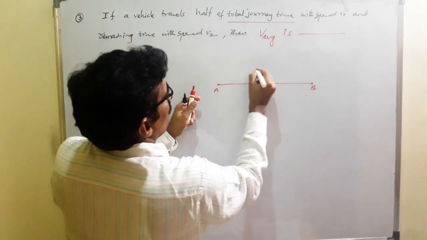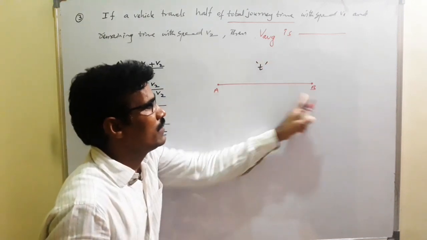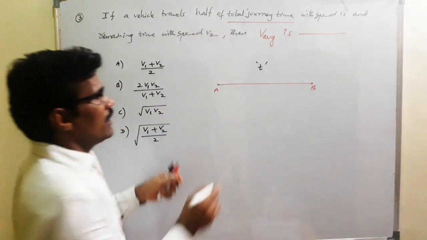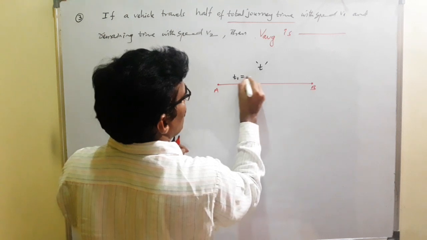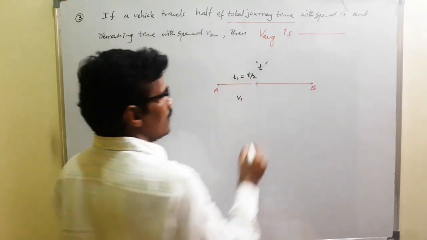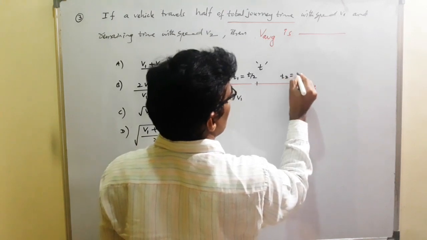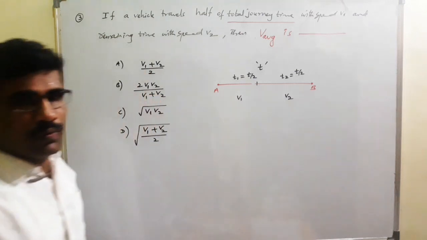Suppose the A to B journey time is t. In the half time, t1 is equal to t by 2, with speed V1. Remaining time T2 equal to T by 2, with speed V2.